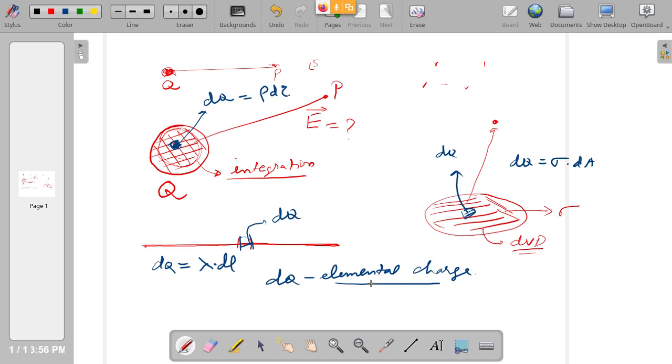Now the real technique is this: everywhere you want to get the electric field due to the entire object. How will you do it? You will take a small element and calculate the electric field due to the small element at a point P. Then you will integrate it over the entire object. If it is a line, you will integrate over the entire length of the line.